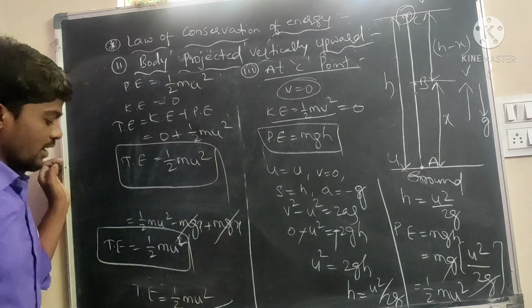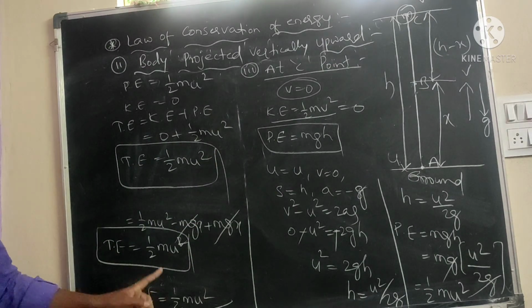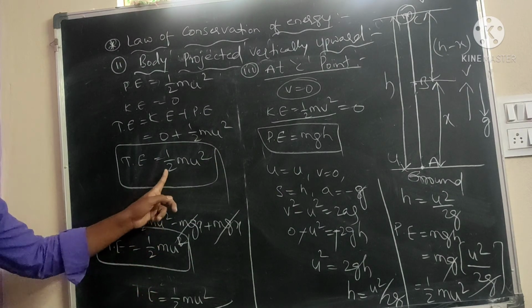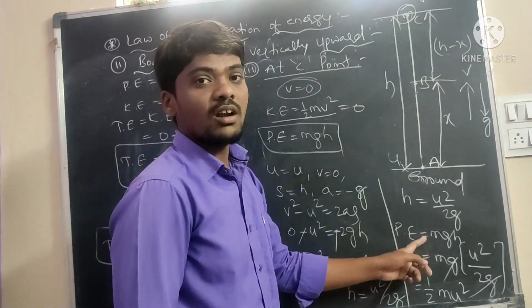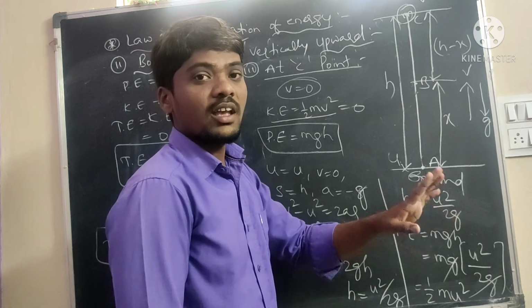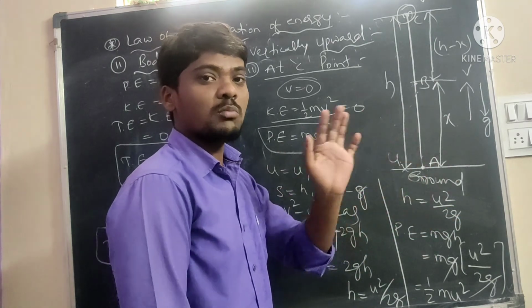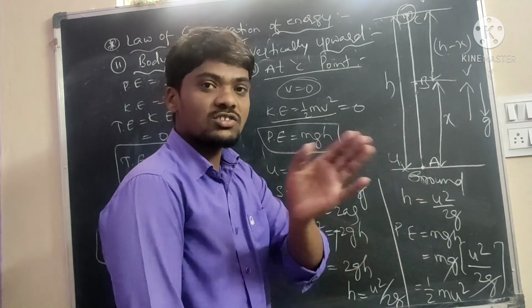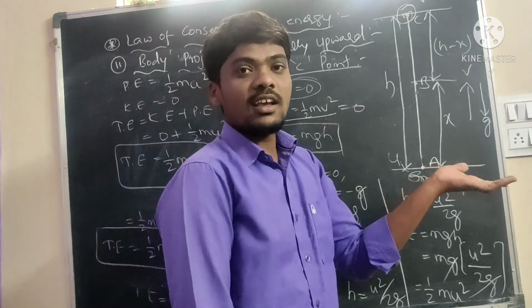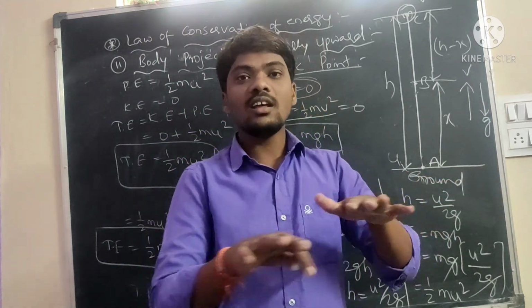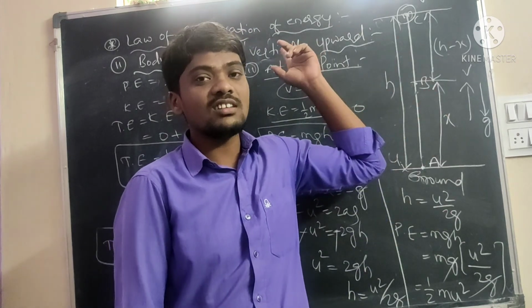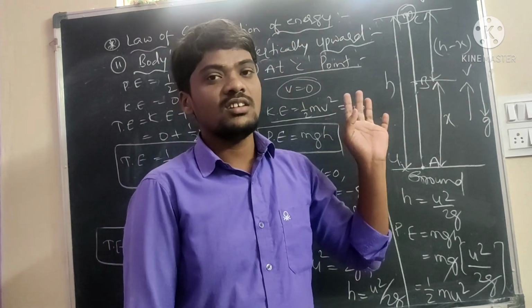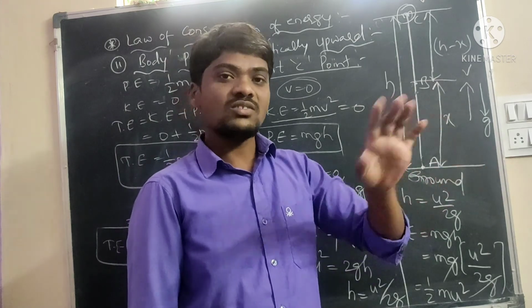At A point, half m u square. At B point, half m u square. At C point also, half m u square. Total energy is constant; it does not change. The energy is transferring from one form to another: kinetic energy to potential energy, and potential energy to kinetic energy. But the total energy remains constant. Constant means conservation. Conservation means constant energy, only transferring from one form to another.